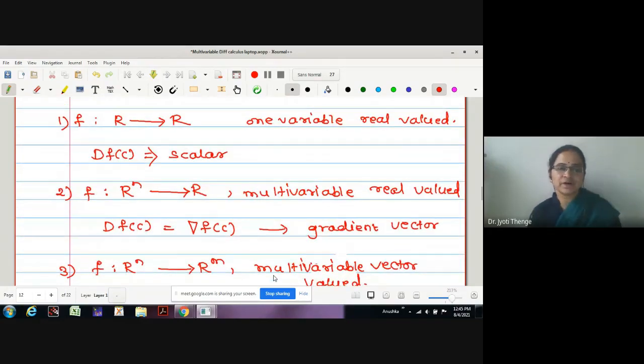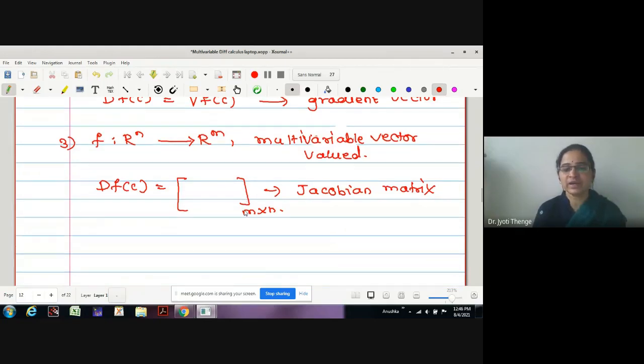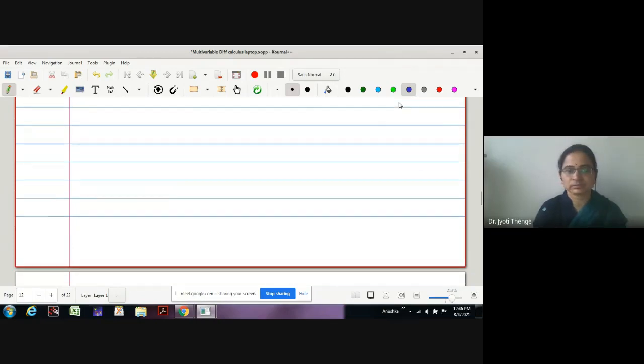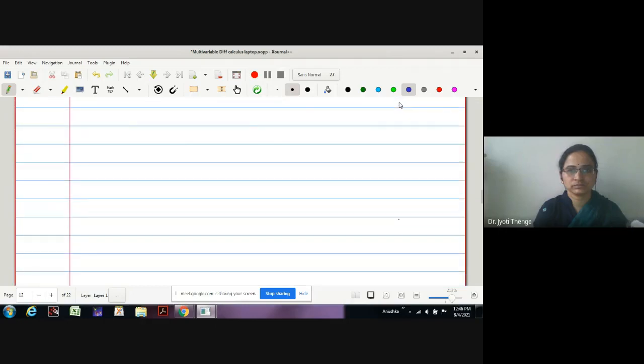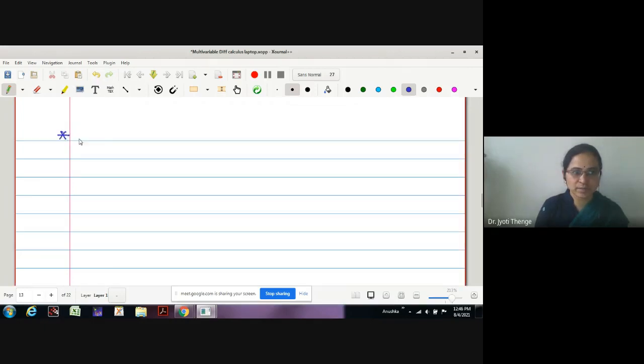If it is a function of this type, Rn to R, which is scalar, the derivative is a gradient vector. If it is Rn to Rm type, then the derivative is a matrix. By looking at the examples, you have to decide what kind of derivative nature the function is going to possess. They are not going to ask you directly. Okay, so let us switch to examples. First example.